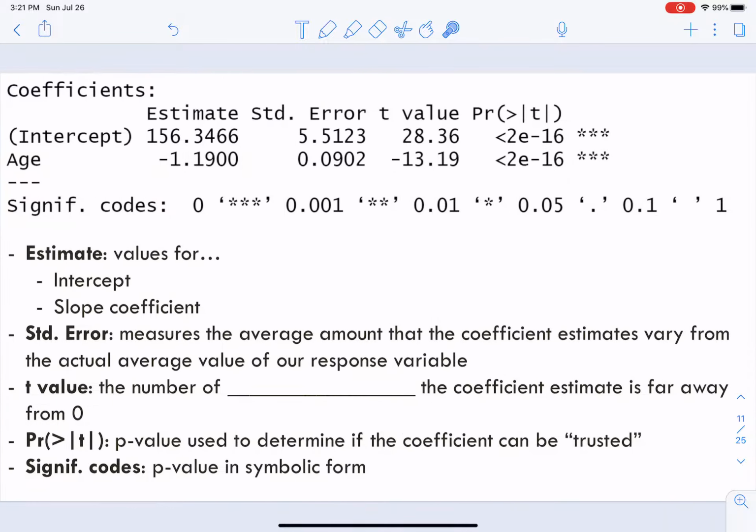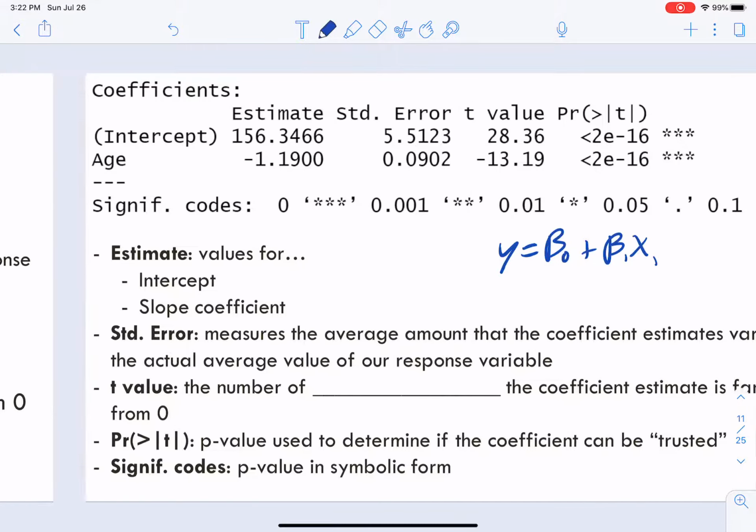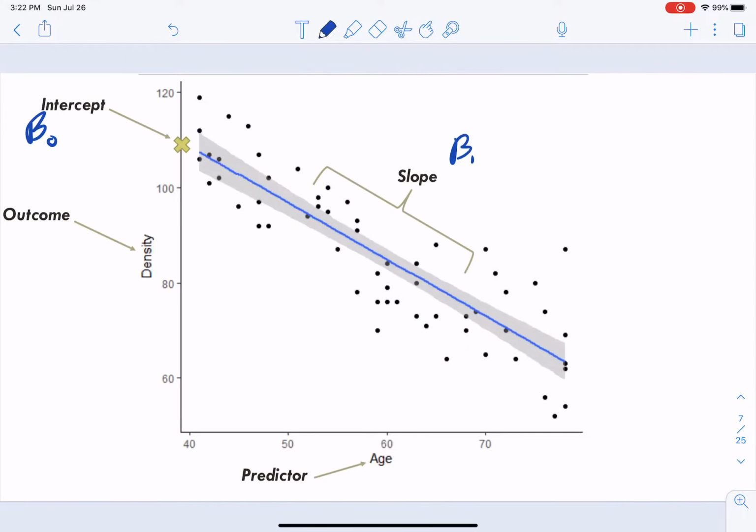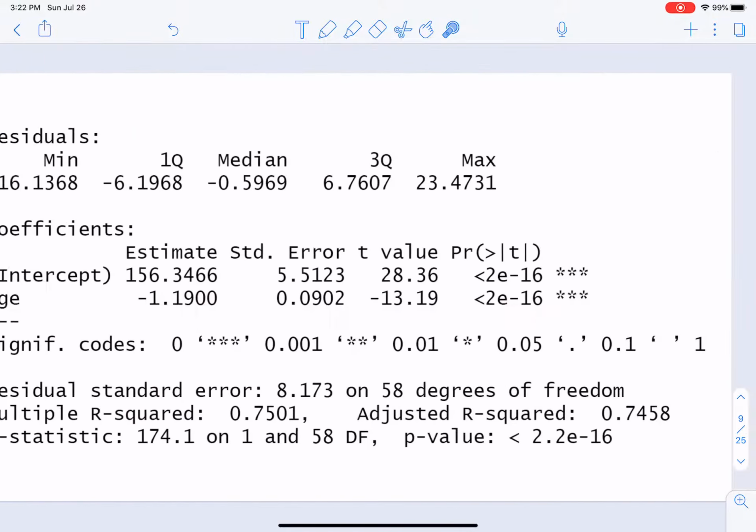Okay. Here is the big chunk of good information, our coefficients table. Now let me write this too. Cool. So we're, again, just looking at the relationship between two things. In this case, let's go back to our scatter plot, this one here. We're seeing how age can predict density, or the relationship of when age changes, how does that influence muscle density. Okay, so that's what we've got here.